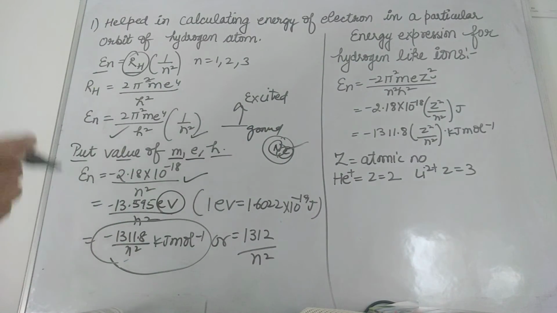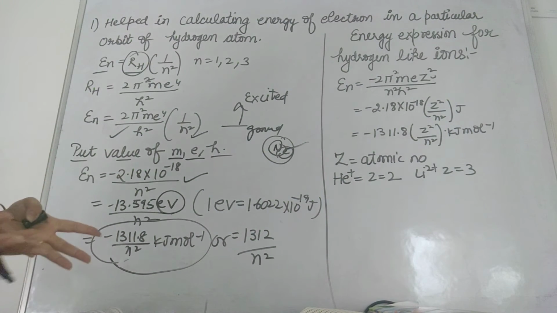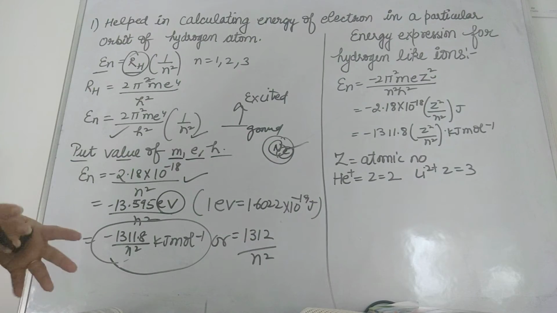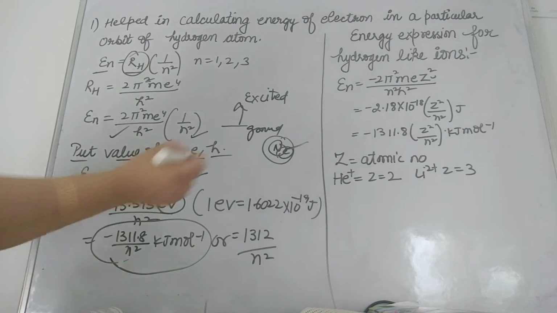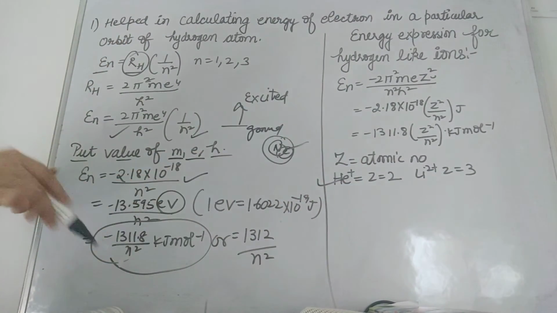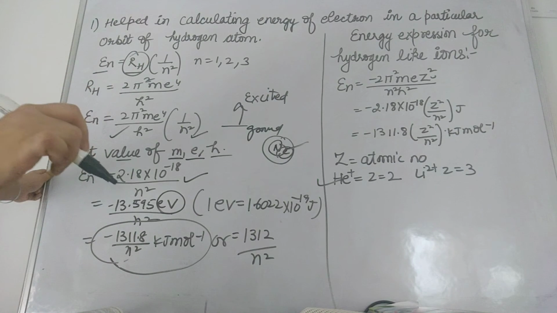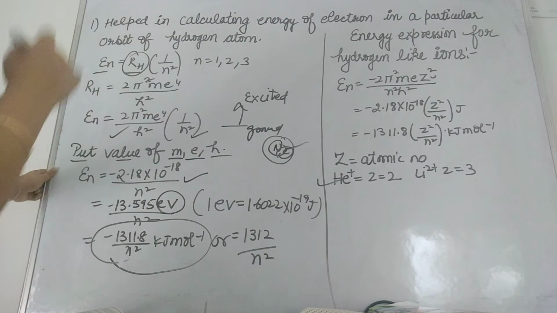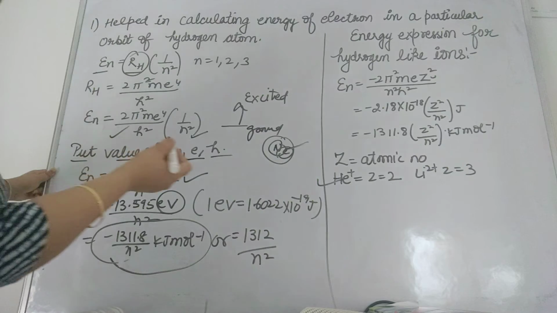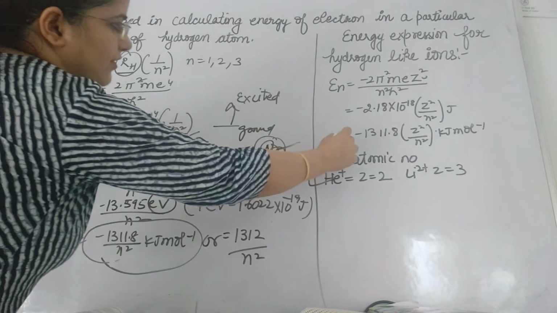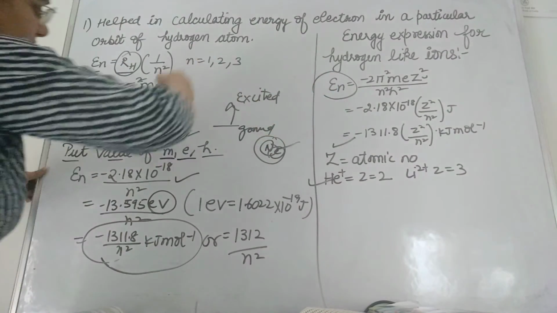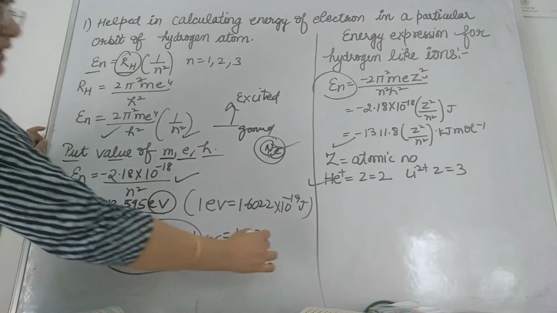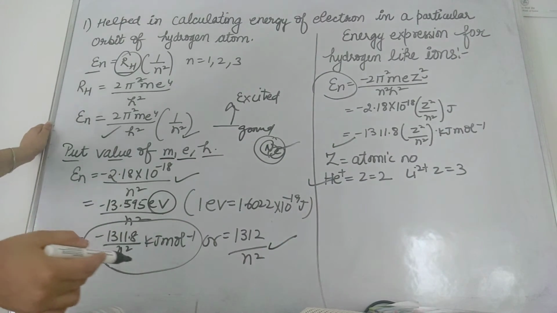Now how to calculate the energy for hydrogen like ions? Means an ion is there, hydrogen like ions are there, suppose helium ion is there, fine, lithium ion is there. Then how will you calculate the energy for that? Again, one expression is in front of you. Fine, you can go with only the last expression. If you cannot learn all these steps, you can go with only the last expression. Directly you can put the values.